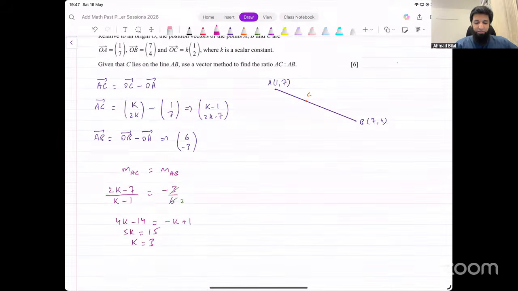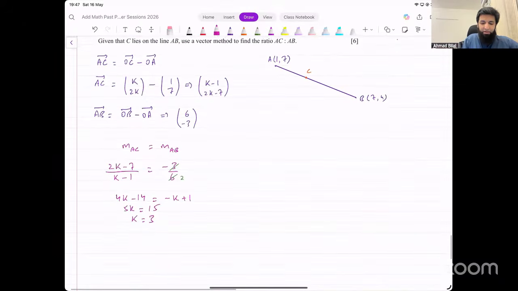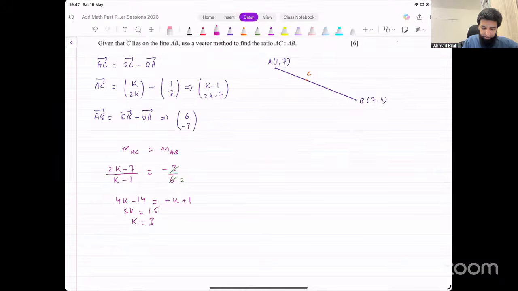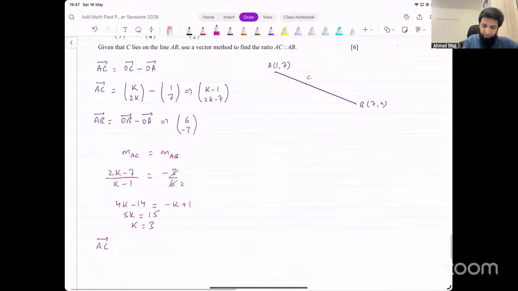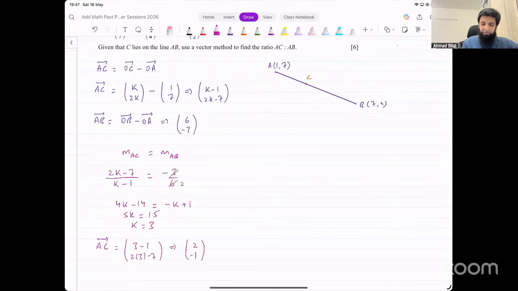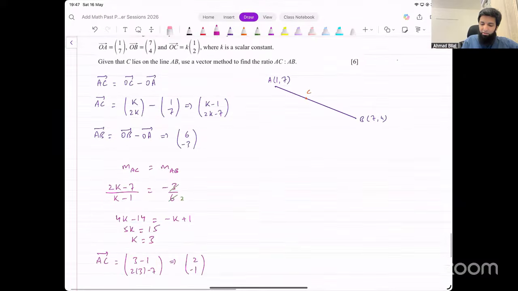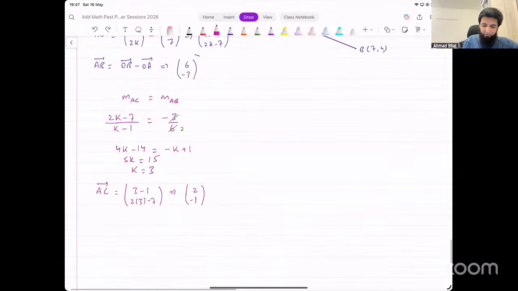Now, if the value for k is 3, we have the vector AC. What is the vector AC going to be? This vector AC was k minus 1 and 2k minus 7, right? Let's input the value for k in that: 3 minus 1 and 2 into 3 minus 7. It simplifies to 2 and negative 1. That's the vector AC. The other vector is AB. We also have that. That's 6 and minus 3.